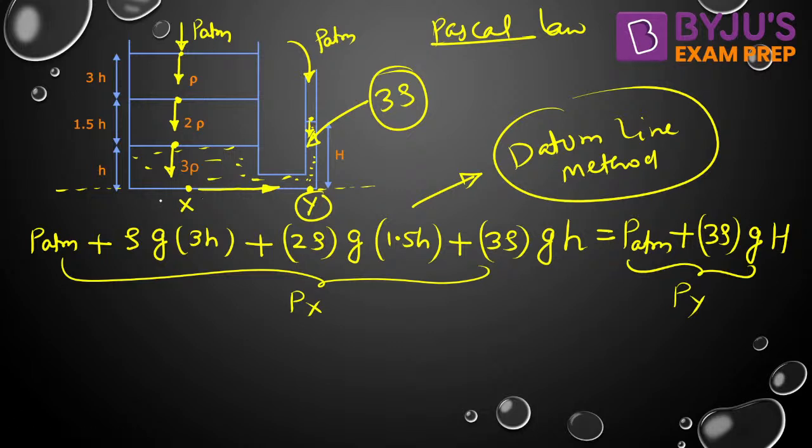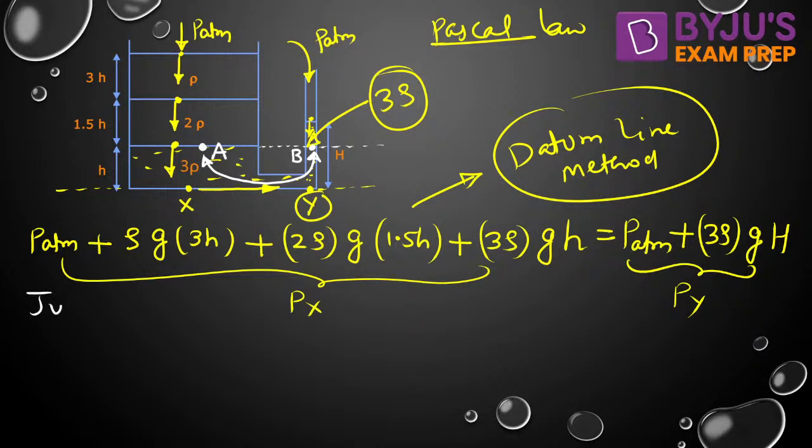So look, you could have found out that these 2 points will also have the same pressure, isn't it? This is, let us say, point A. And you take the point B here because point A and B are also part of the static fluid. Point A and B are lying in the same horizontal plane and joined by the continuous mass as well, isn't it? Same 3 rho fluid is joining these 2 points A and B.